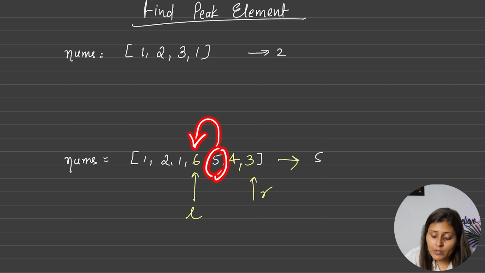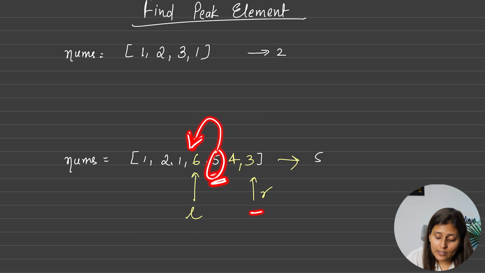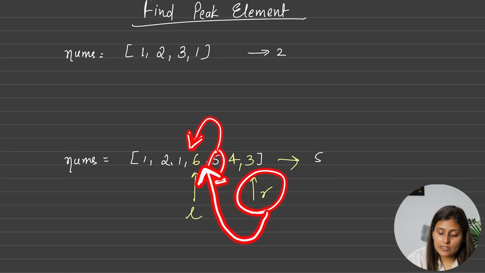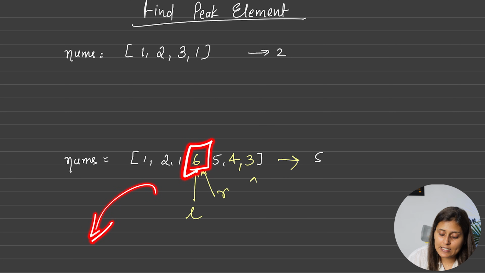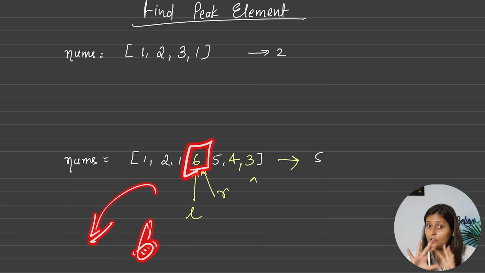So if it is not true, we will move our right pointer to where? At mid minus 1, yes. So in this case, right will come here, correct? And of course both are pointing to the same location, so it will come out of the loop and say yes, 6 is our answer. Yes, here it will pass.